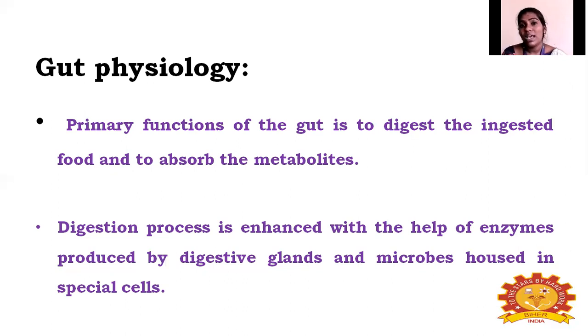The digestive system not only has structures, it also has digestive glands and microbes. The microbes are housed in specialized cells. What are the specialized cells? The epithelial cells are called specialized cells. The primary function, digestion, happens through enzymes secreted or produced by the digestive glands, and some microbes housed in the special cells are also helpful in digestion.